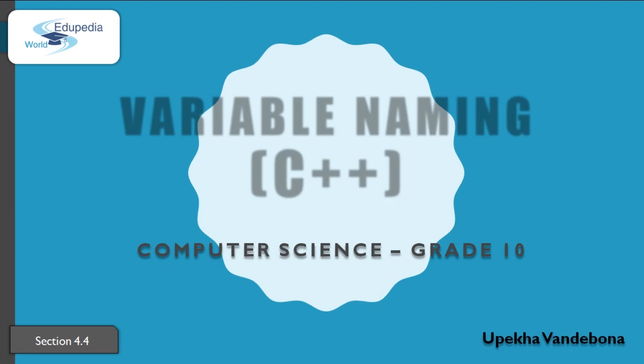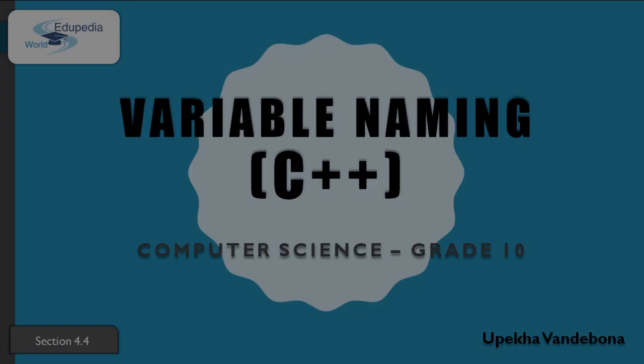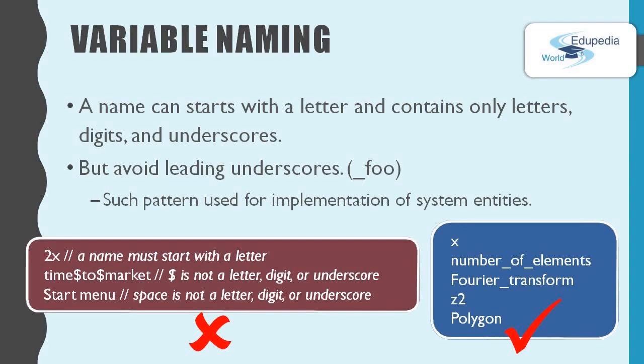I'm Upeka Vandibona, and from this episode we are going to discuss the standard variable naming practices, focusing on C++. We name our variables so that we can remember them and refer to them from other parts of a program. In a C++ program, a name starts with a letter and contains only letters, digits and underscores.